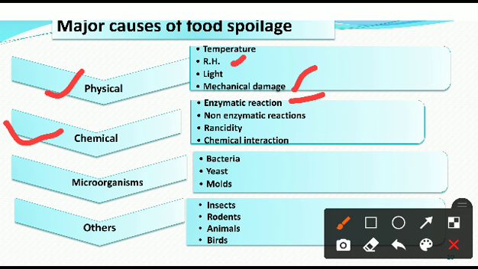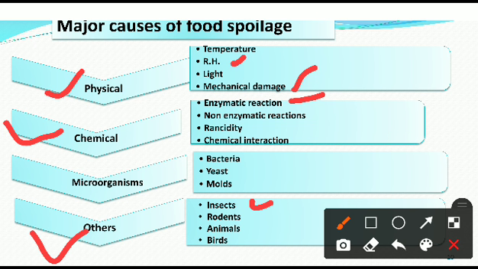Next, that is other causes. Insects, rodents, animals, and birds are also responsible for the spoilage of food. Let me learn first about insects. Here, worm-like bugs. Bugs are small, bad-smelling insects.